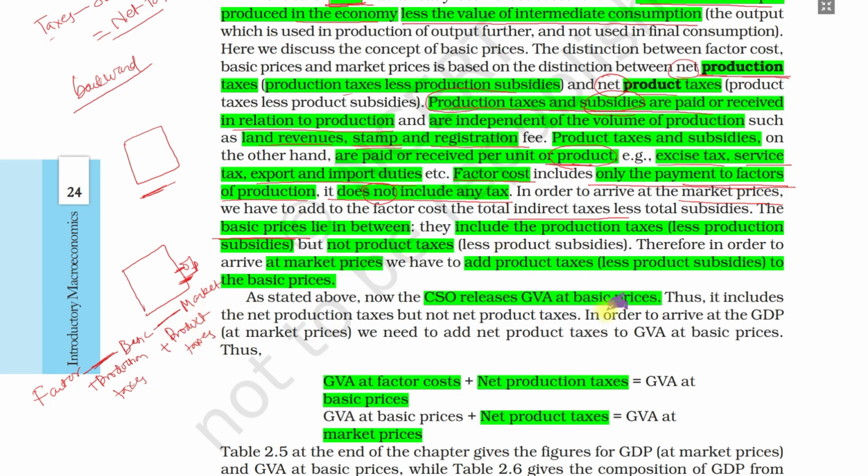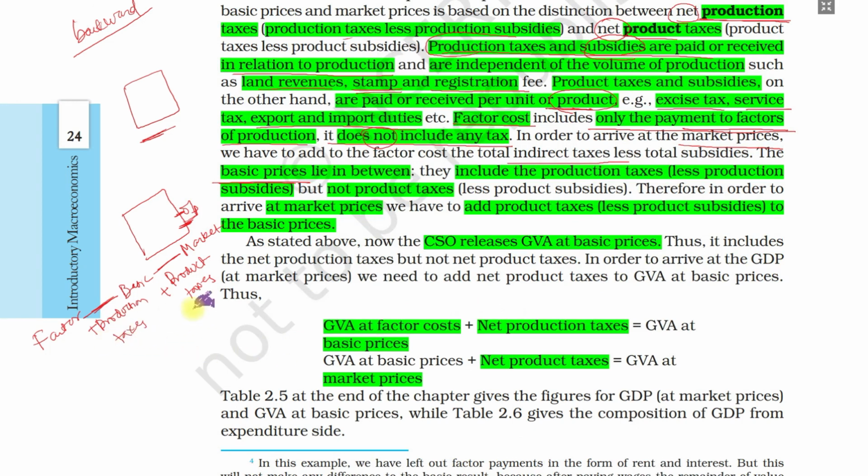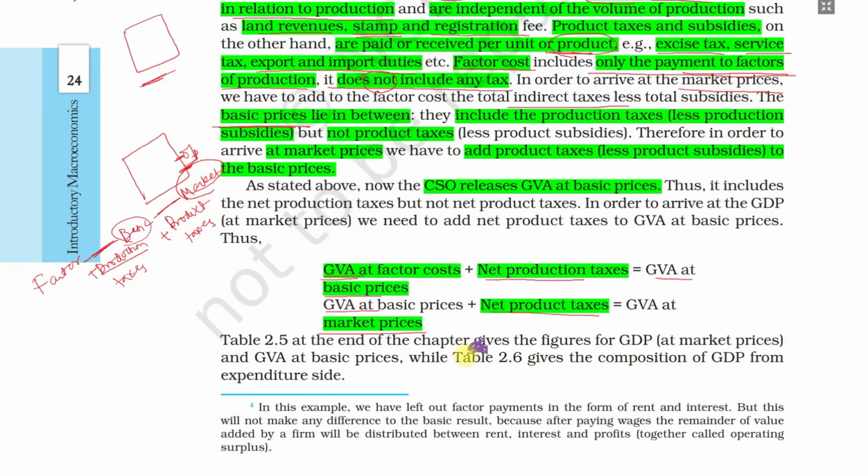So GVA at factor cost plus net production taxes gives us GVA at basic prices, and GVA at basic prices plus net product taxes gives us GVA at market prices. This is the formula you have to remember.